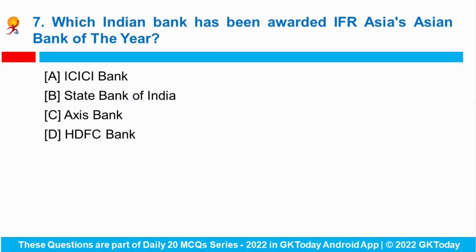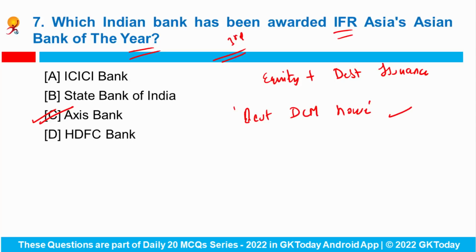Next question, which Indian bank has been awarded IFR Asia's Asian Bank of the Year? So India's third largest private sector bank, Axis Bank, has been awarded IFR Asia's Asian Bank of the Year to acknowledge its performance in the equity and debt issuance. And this bank has also won the Best DCM House in India award at the Finance Asia's Country Awards this year. So this bank has 4,700 domestic branches, including the extension counters, and 11,060 ATMs across the country as on 31st of December 2021. Nice.